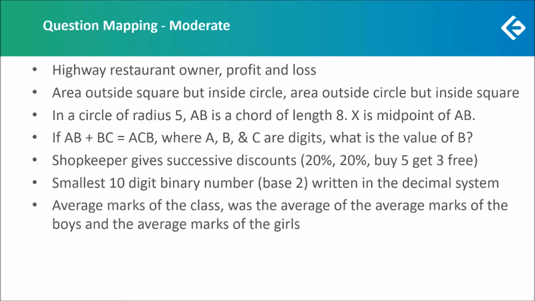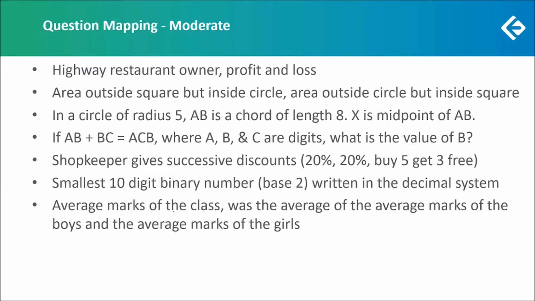Now we had a question in which it was given that the average marks of the class was the average of the average marks of the boys and the average marks of the girls. Confusing wording. It would have been difficult to know exactly how to proceed, whether to assign variables to everything, form equations, get confused, and so on.